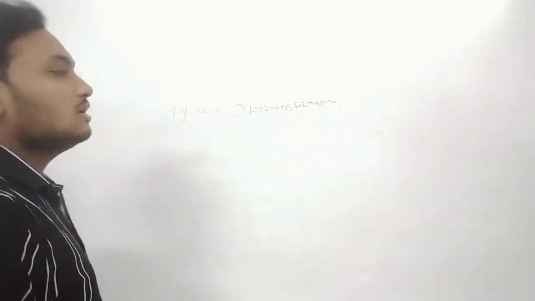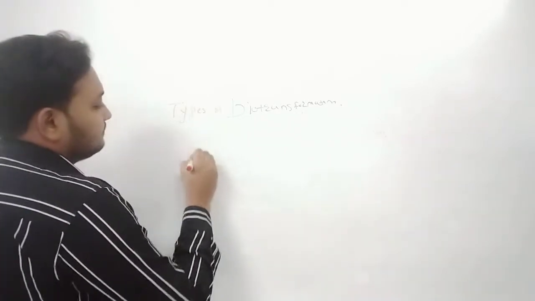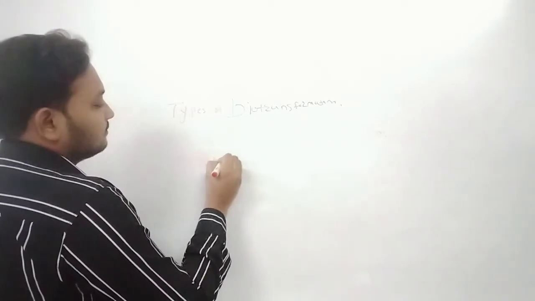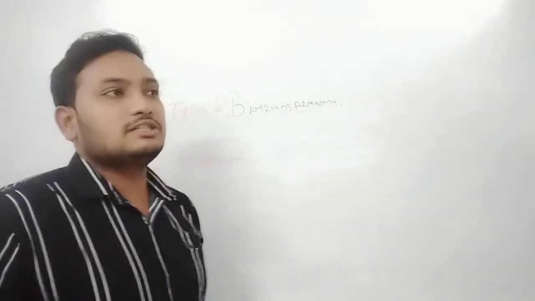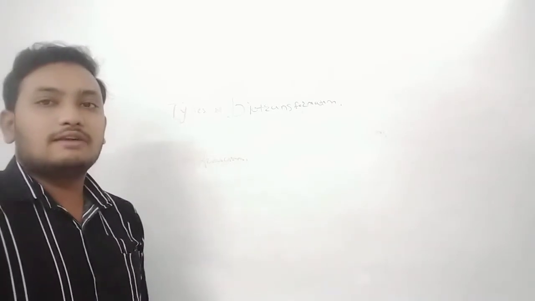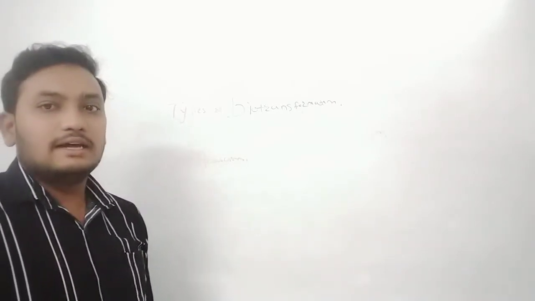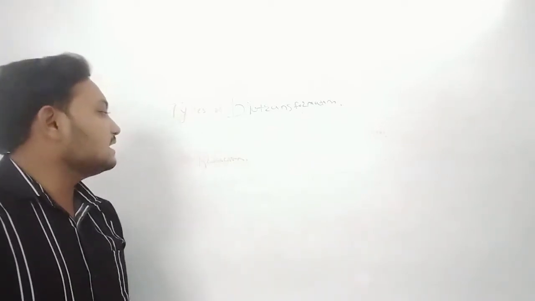Okay, the next type of transformation is reduction. The best example for oxidation: aldehyde and ketone converted into alcohols. It is an example of oxidation. Next is reduction.